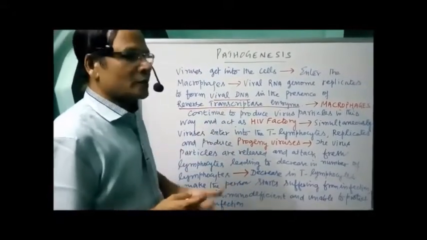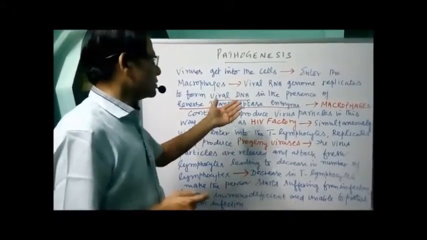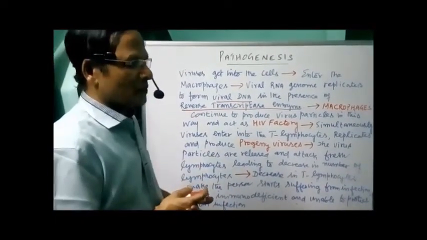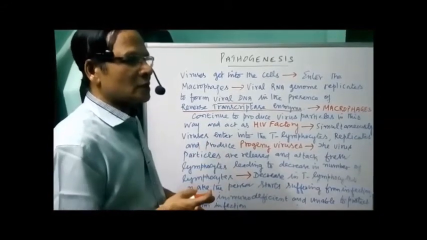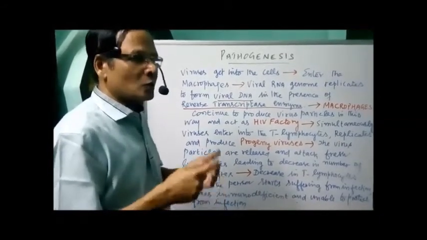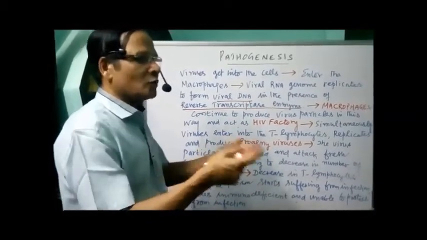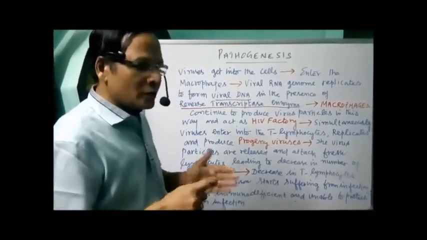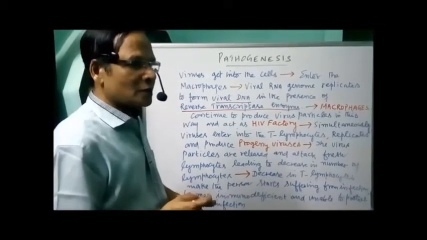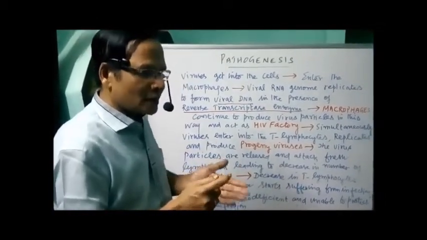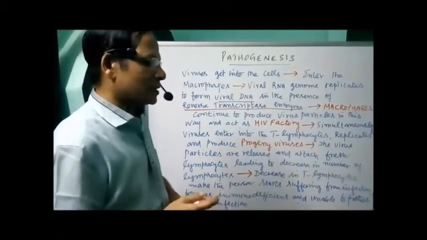There the virus replicates and produces many progeny viruses. By the outburst of the T lymphocytes, the virus particles are released into the blood. Now they are attacking fresh T lymphocytes.